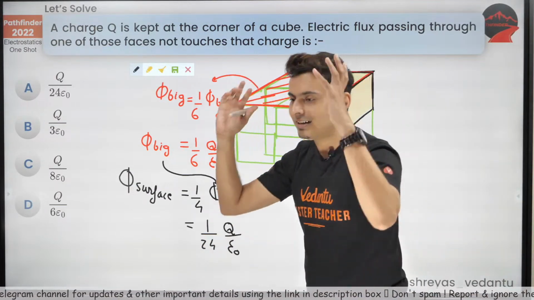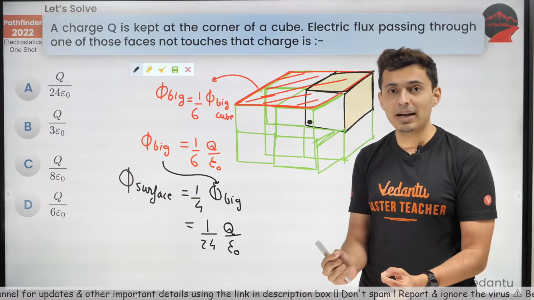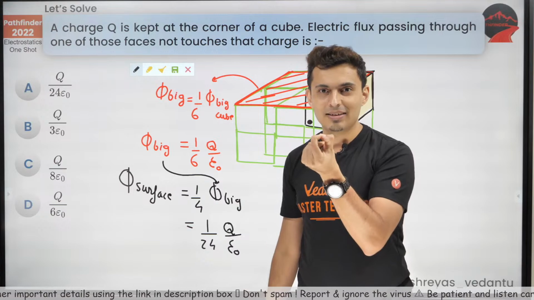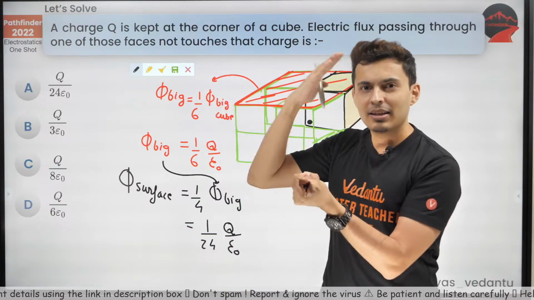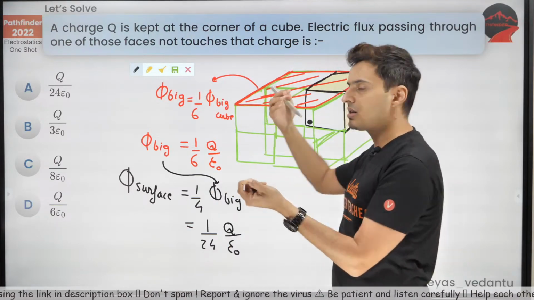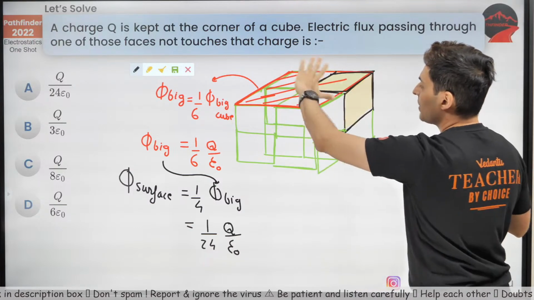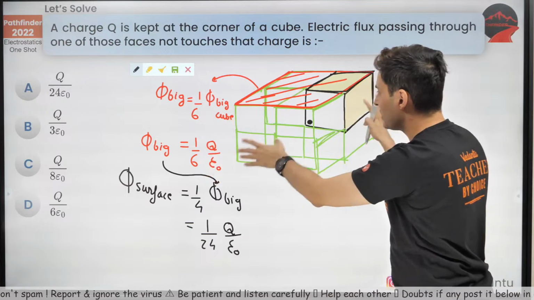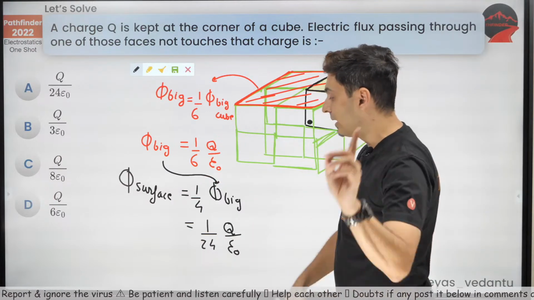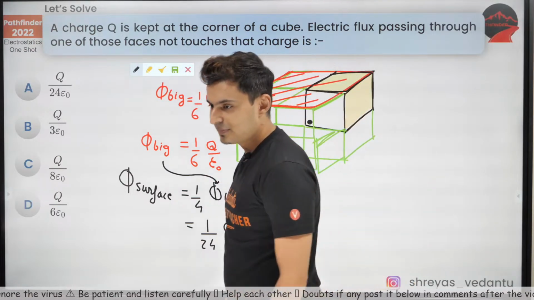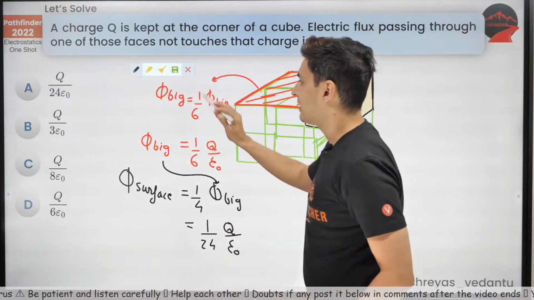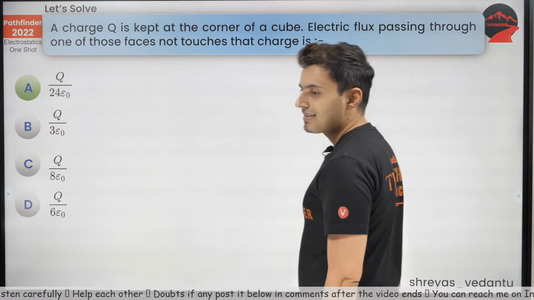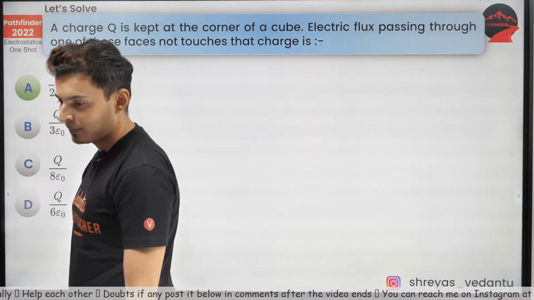So I have created an imaginary cube so that the diagram becomes symmetric. The charge comes at the center, everything is equal, and then I slowly went back to my original problem statement, and by symmetry I figured out the fluxes will be equally distributed, and I found out that it is 1 by 24th times. Yeah, that's the answer. So that should be option A. Yep, that's correct. Thank you guys.